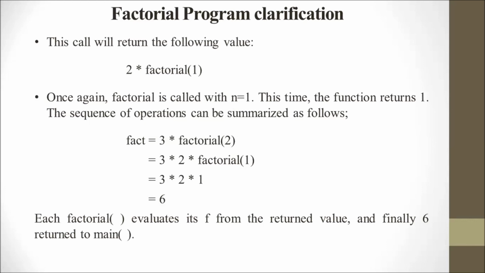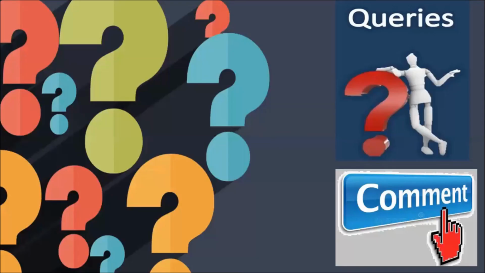Each factorial call evaluates its f from the returned value, and the final 6 is returned to the main function. So I think you understand the factorial program, how to calculate the factorial of the given number.